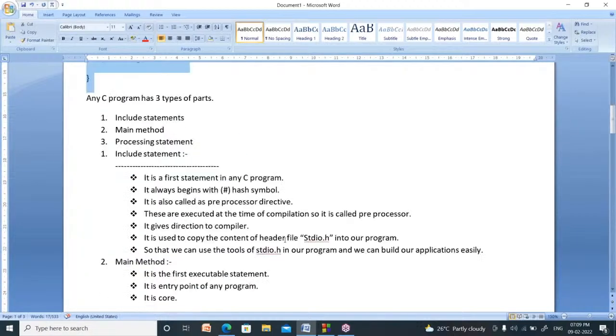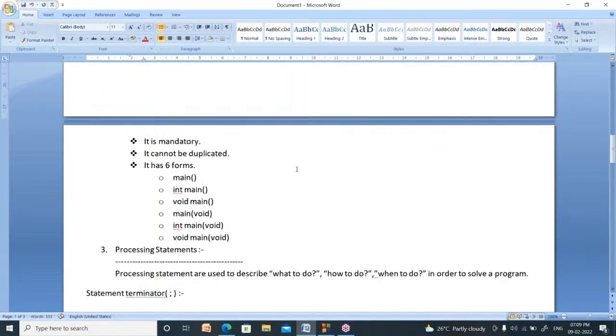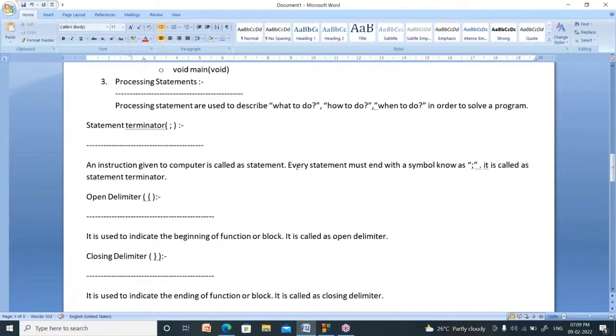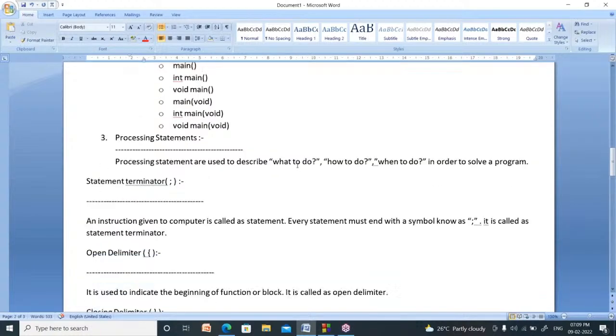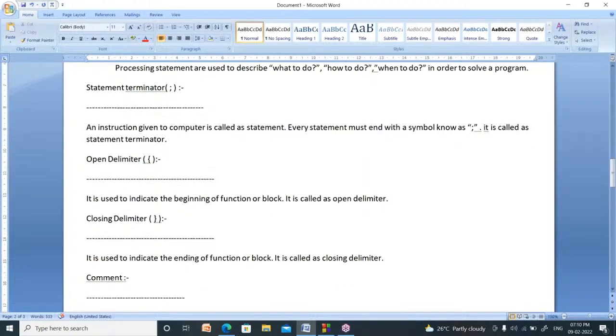So with this, I am closing today's session. Thank you for your patient listening. Tomorrow I will explain the rest of the code. So how far did you write? You write up to this one, no? Processing statements. Note on this one. Statement: you have to write down the statement terminator. Note it down. Statement terminator: semicolon.